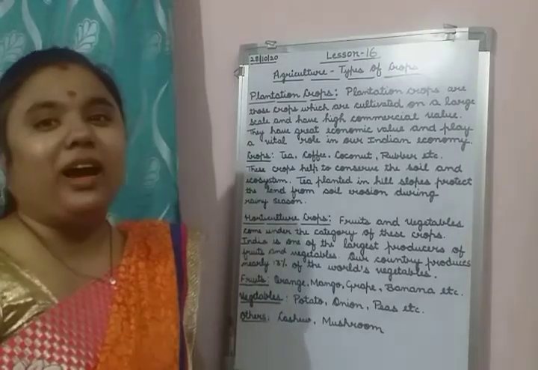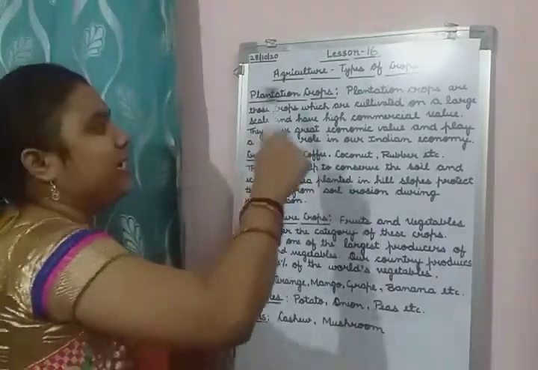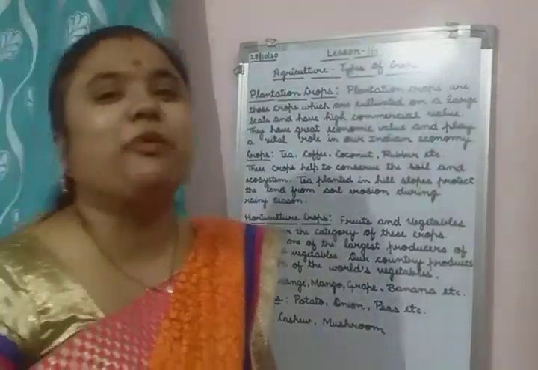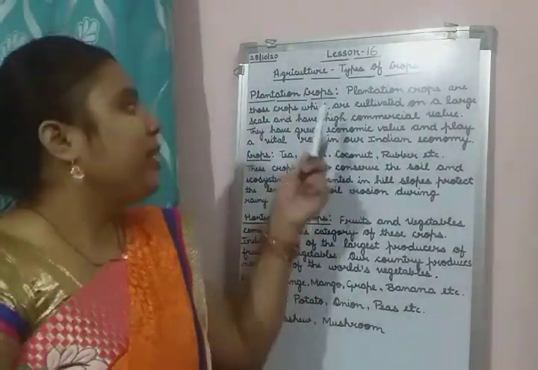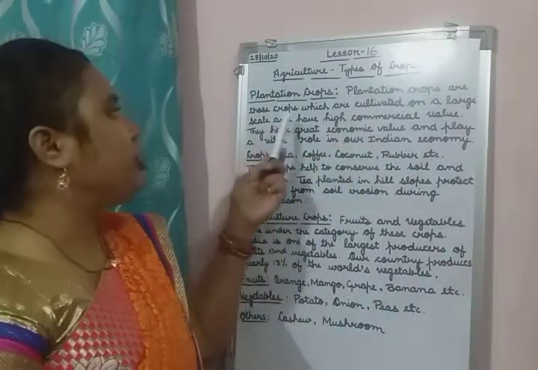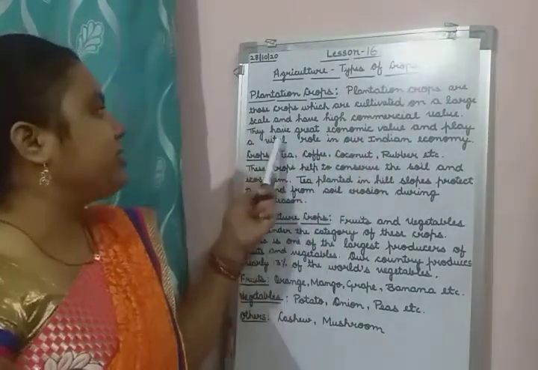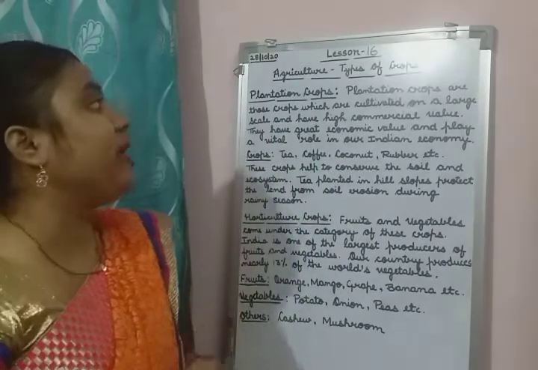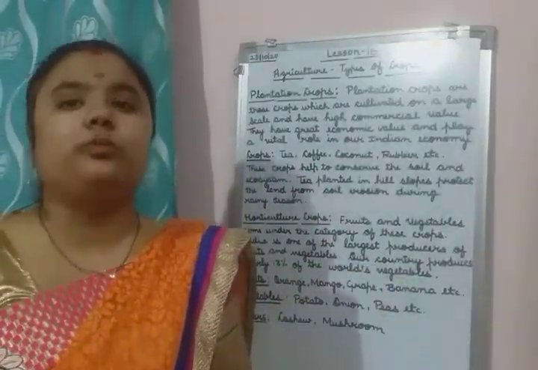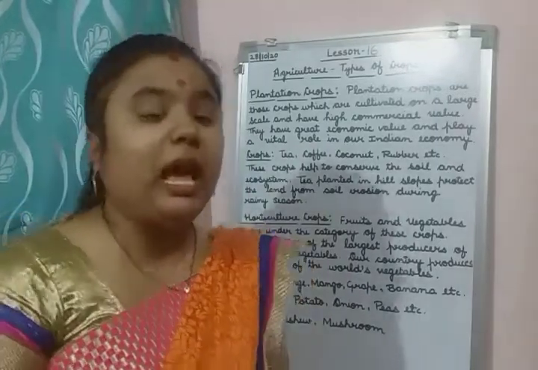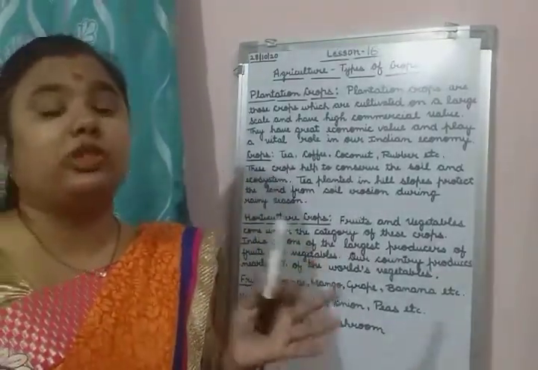Now children, our next type of crop is plantation crops. Now what are these? See, plantation crops are those crops which are cultivated on a large scale and have high commercial value. Means these types of crops also are grown to be sold in the market only, and they are grown in a large quantity.